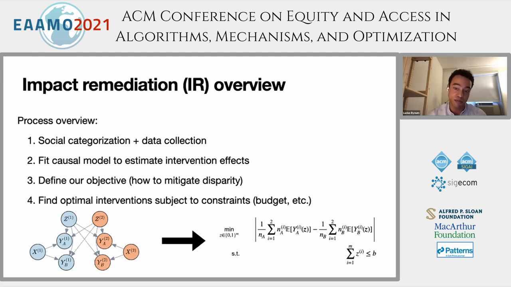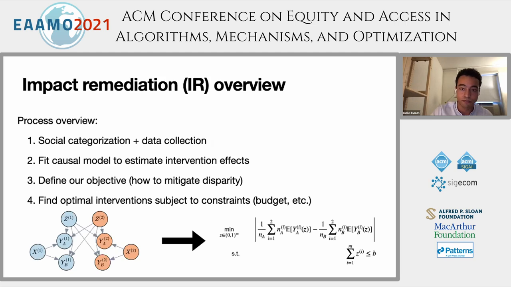Maybe that's closing the gap between groups like we saw in our example in the previous slide, or maybe we instead want to get everyone over a fixed threshold, and there are several options there. And then finally, step 4, we find an optimal set of interventions subject to whatever constraints we have, which could, for example, be budget constraints. So in our toy example from the previous slide, we had only 2 intervention sets, and we were able to enumerate all possible interventions. But in a larger decision problem, with more intervention sets or more complicated constraints, that step can be done with a mixed integer linear program, for example.